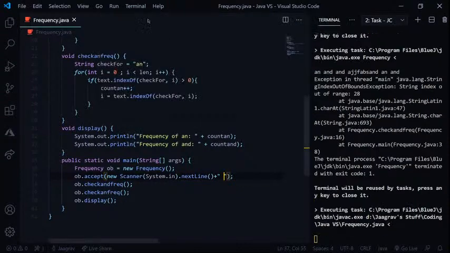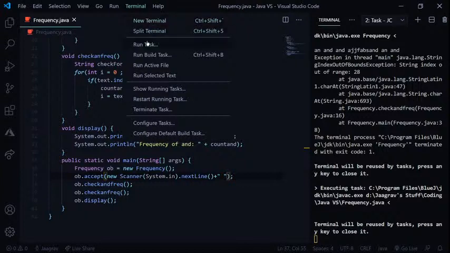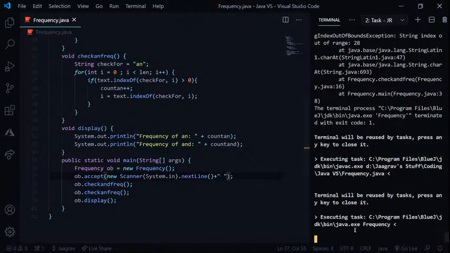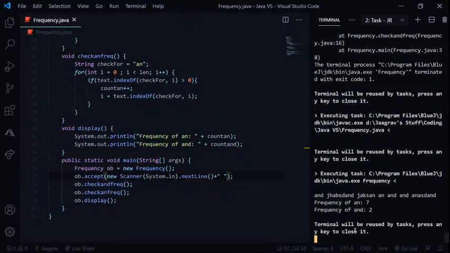Let's run this task. I don't know if it is going to work or not, but let's see. And enter.